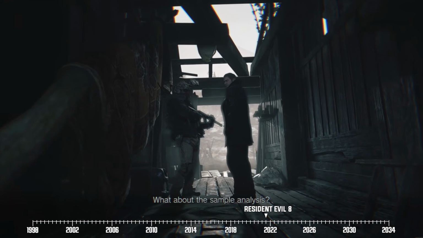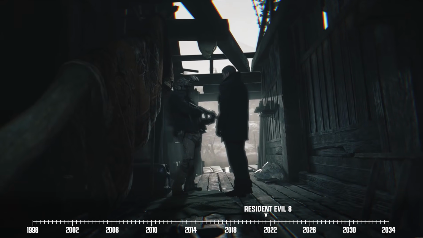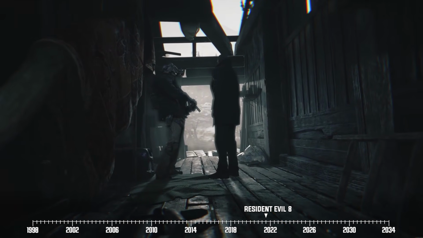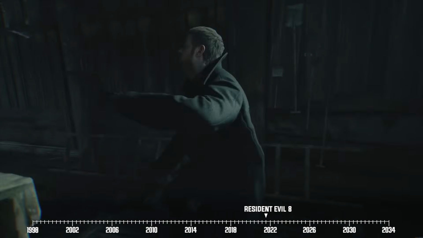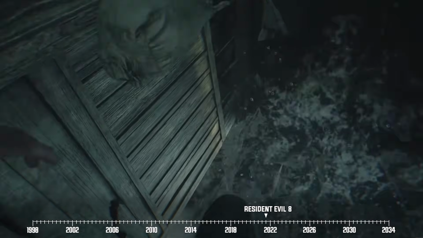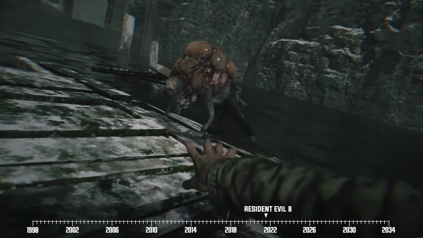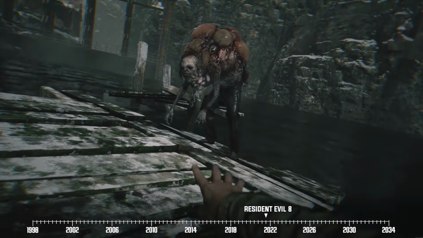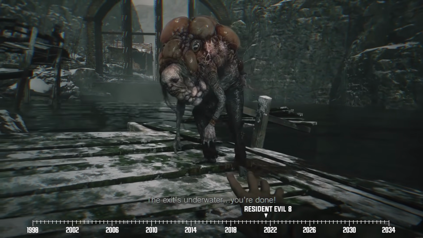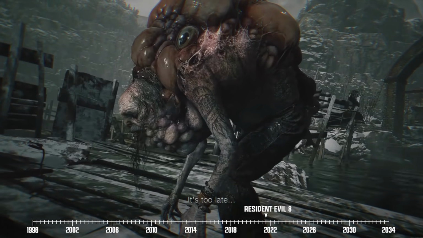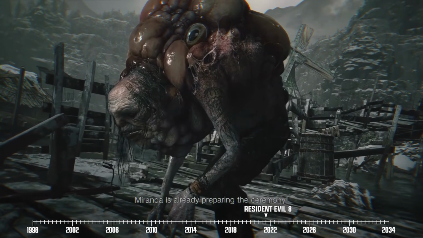On the other hand, it's here we learn that the creepy creatures in this village can trace their origins to the same mold that Eveline was using during the events of Resident Evil 7. Ethan, Chris, and Night Owl are then forced to go their separate ways when the monstrous fish living in the reservoir suddenly ambushes them. Our hero soon reemerges at a dock where Moreau is standing, who then informs him that the way out of this reservoir can be found underwater. On top of that, he tells Ethan that Miranda is almost done with her preparations to sacrifice Rose.